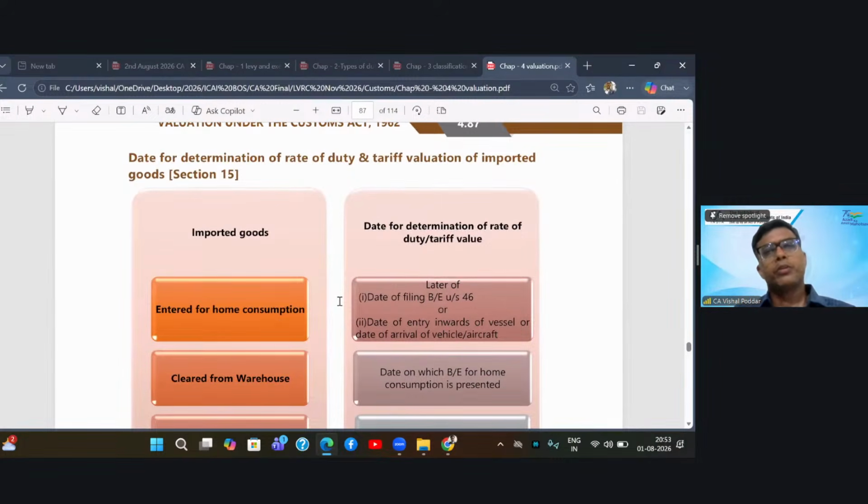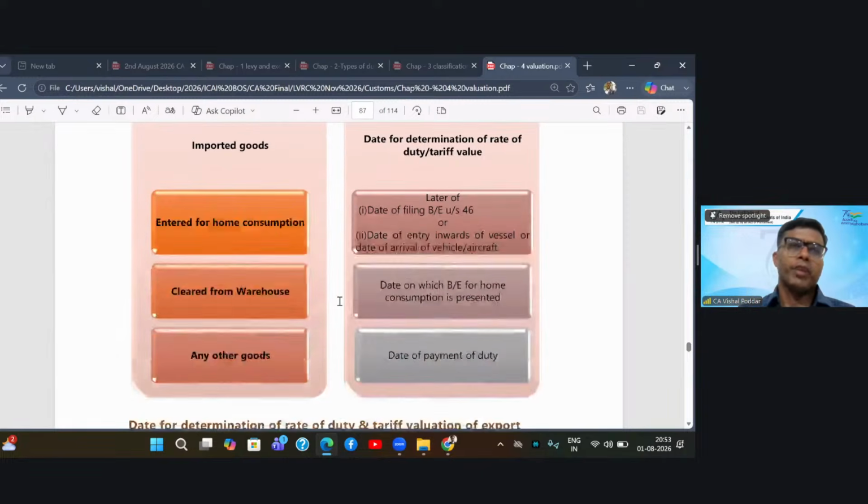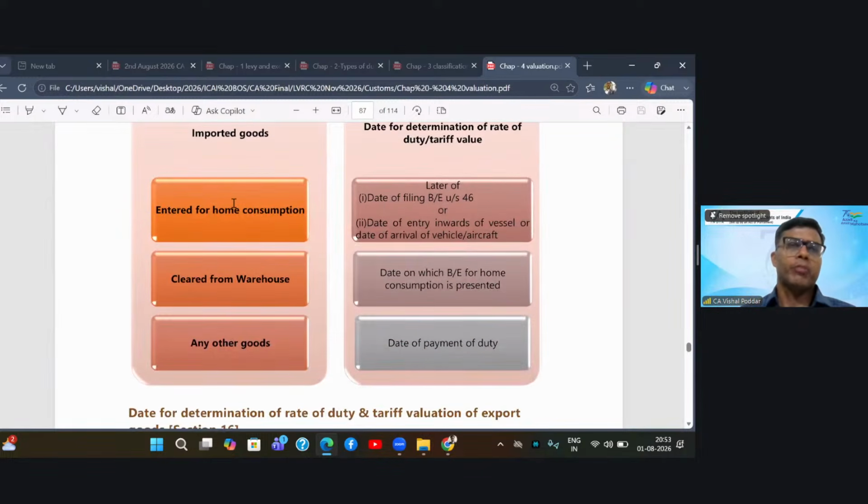Now, what is the relevant date for determining the rate of duty and tariff value of imported goods? So first, where the goods are to be cleared immediately, that is, you are filing the bill of entry for home consumption, then what is the relevant date? The date is later of the date on which you have filed the bill of entry or the date on which your ship was given the entry inward permission, whichever is later.